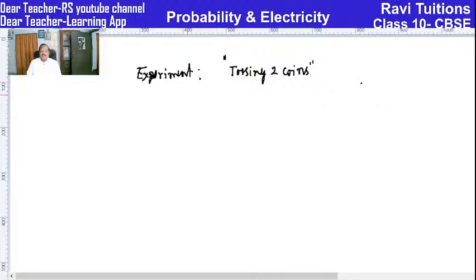So let us understand the possible outcomes. When you toss two coins, the scene changes, right? So head, tails will come. This is the first one.